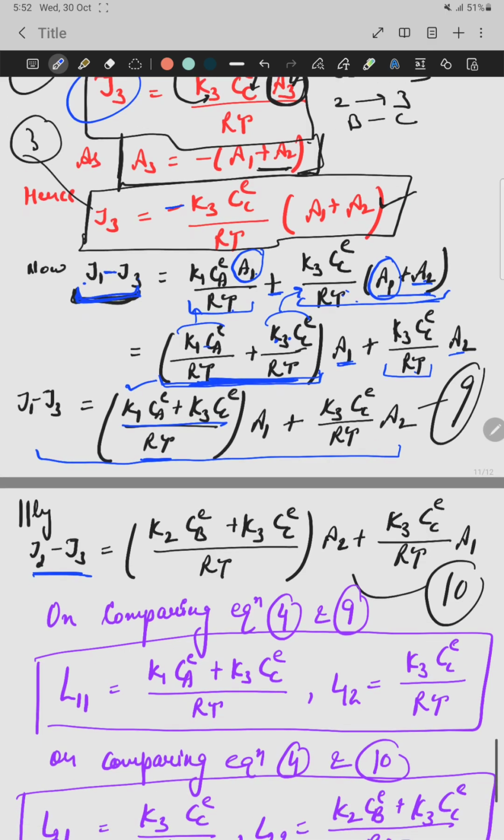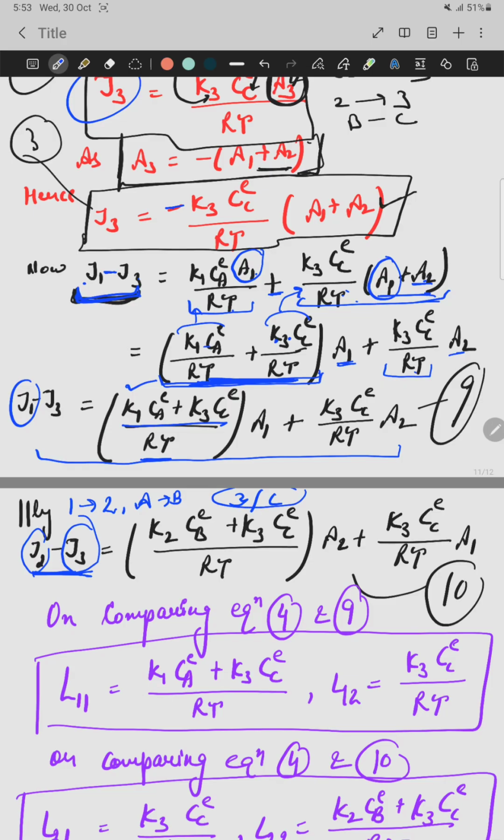In the same way, we can write the expression for J2 minus J3. Here you can see only J1 is replaced with J2. So 1 is replaced with 2. That's why A is replaced with B in equation number 9. You can see 3 and C, they are taken as such because we are taking J3.